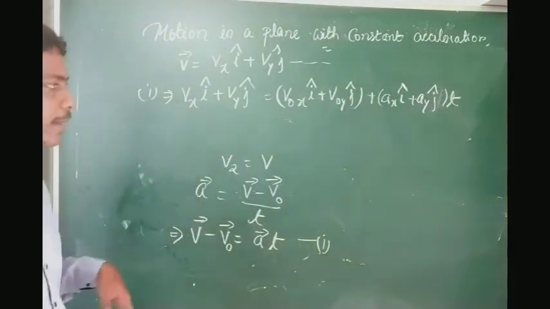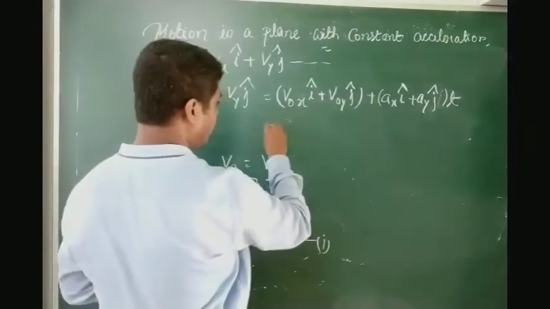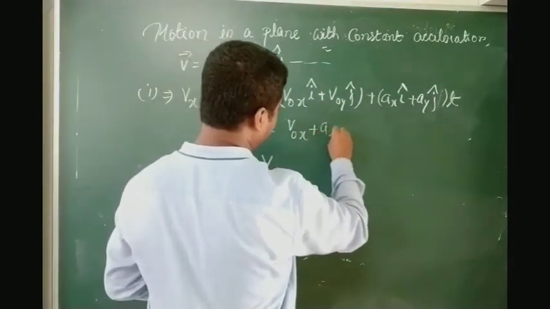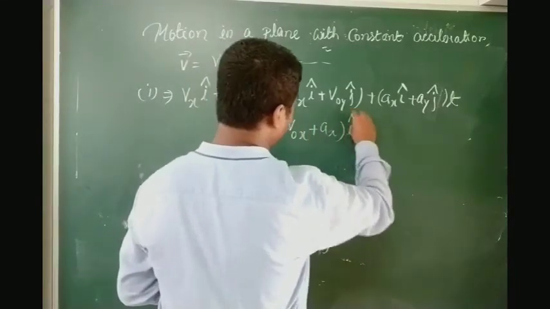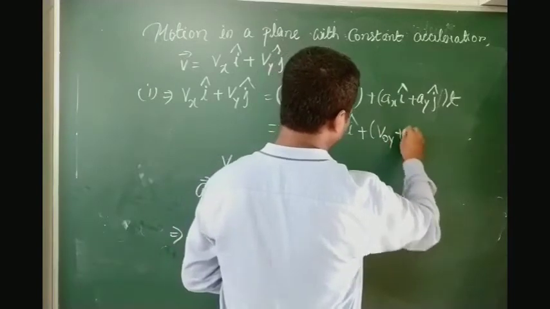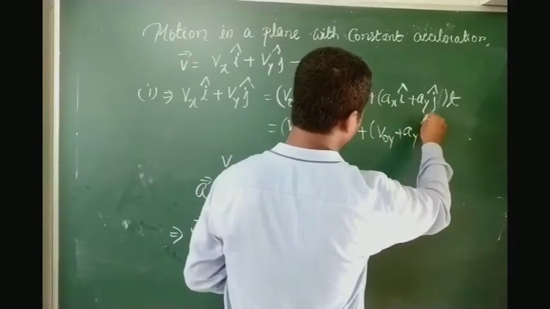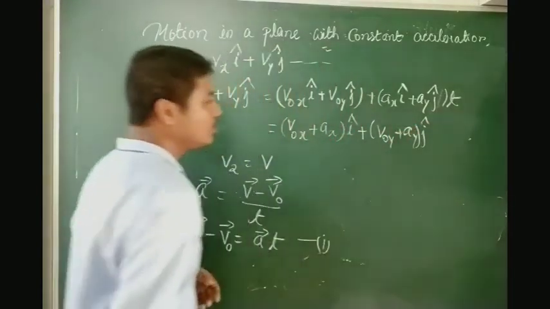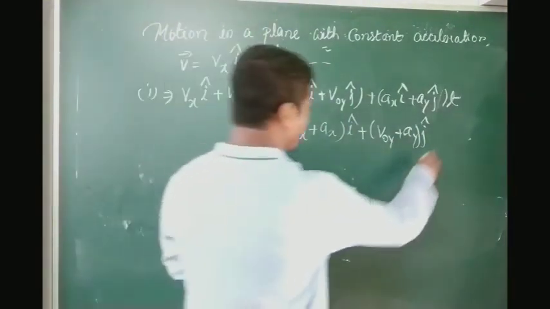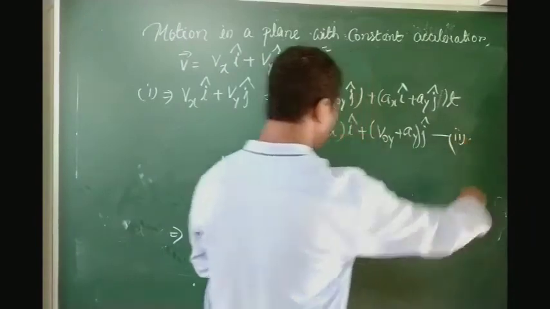Next step, you just take i cap and j cap common: (v0x plus ax t) i cap plus (v0y plus ay t) j cap. We take that as common. Clear? Now suppose I mark this as equation number 2.